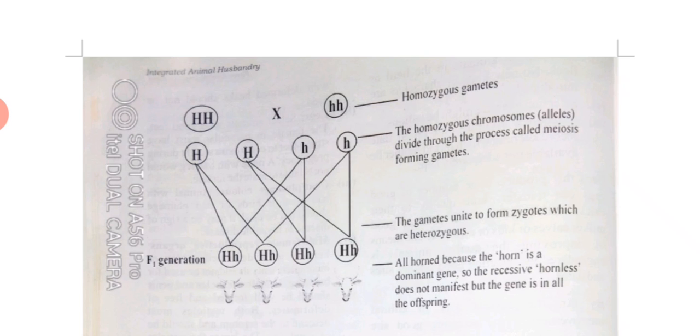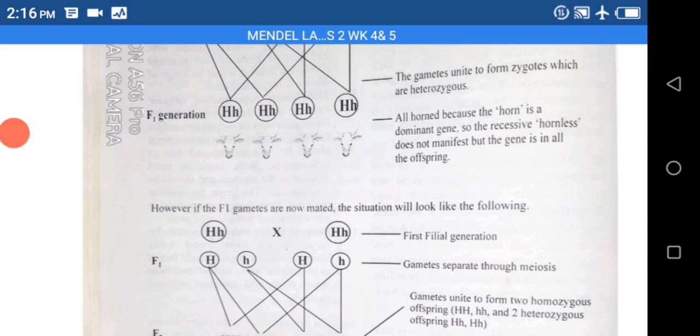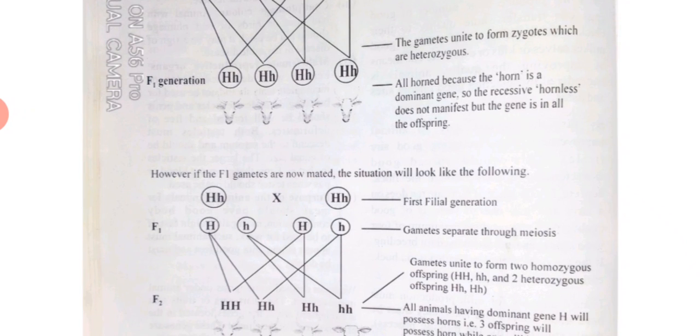Now, when you cross the F1 generation again, they say, however, if the F1 gametes are now mated, the situation will look like the following. Let's look at it. We want to cross the F1 generation.